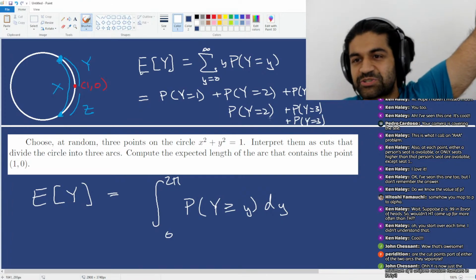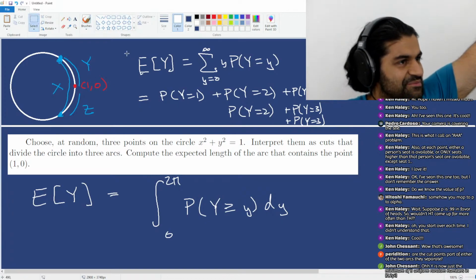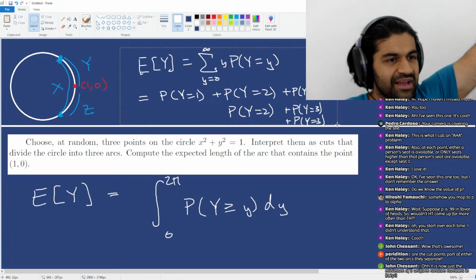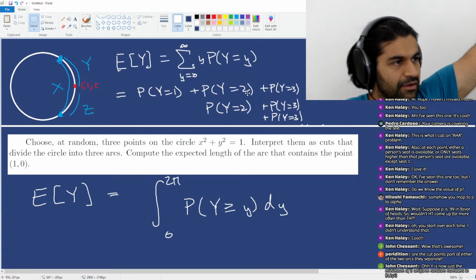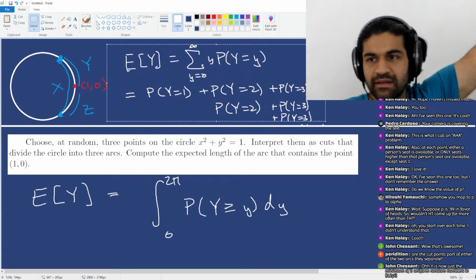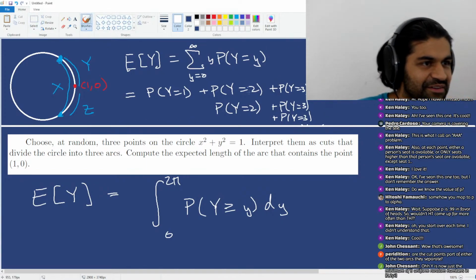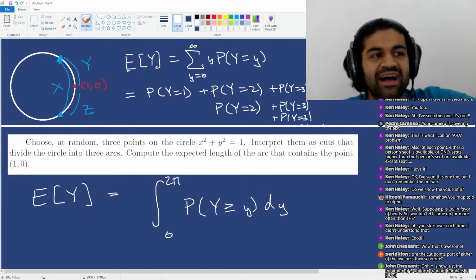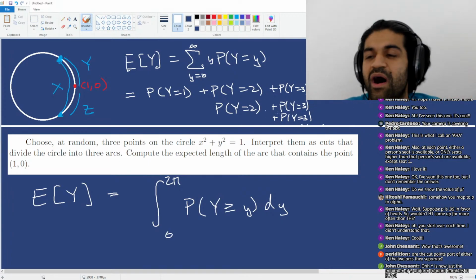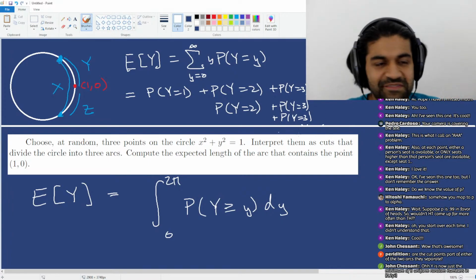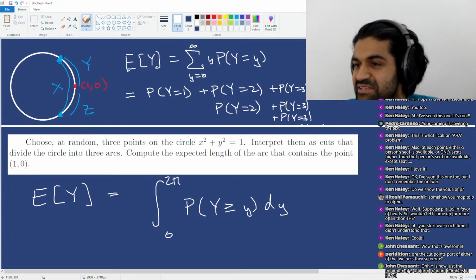If you look in this triangle, the first row is just the probability that y is bigger than 0. The second row is just the probability that y is bigger than 1. The third row is just the probability that y is bigger than 2.